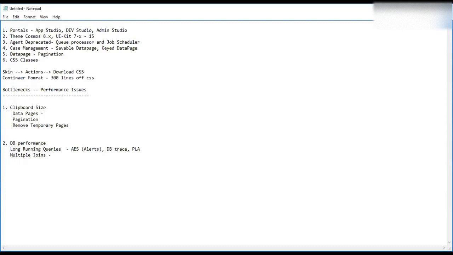And one more thing, I would like to add one point for the clipboard size. For the clipboard size, we have to store the data which is relevant to the case processing. Other than that, we should not store anything as part of the clipboard. That's what you have to remove. Removing is different, right? When you want to store, you have to use data pages. So you have to identify whether it's case level or thread level.